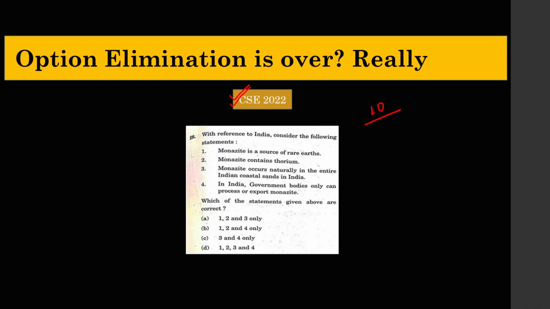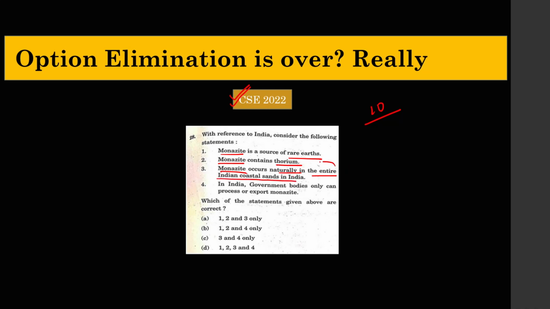Okay, so guys, you have to be very careful throughout the video to really appreciate how you should think inside the exam hall. Let us read the question, guys. With reference to India, consider the following statements. First statement says monazite is a source of rare earths. Second statement says monazite contains thorium. Third statement says monazite occurs naturally in the entire Indian coastal sands.